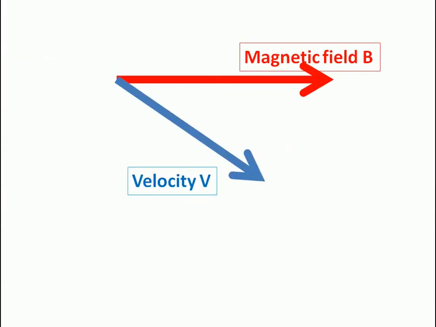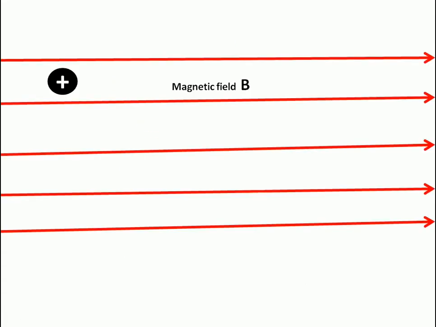Now what if the magnetic field and velocity are not perpendicular, so they are at some angle? Let's see what happens. The magnetic field is going towards the right and the velocity v is making an angle theta with the magnetic field. This velocity v can be resolved into two components.